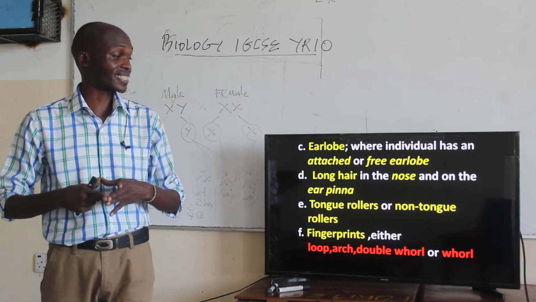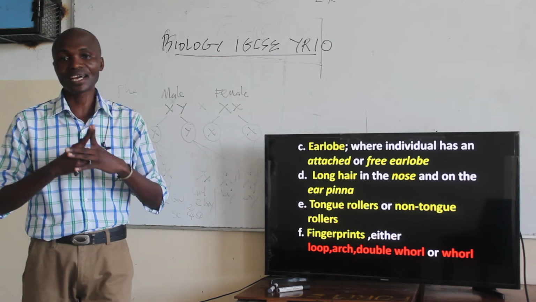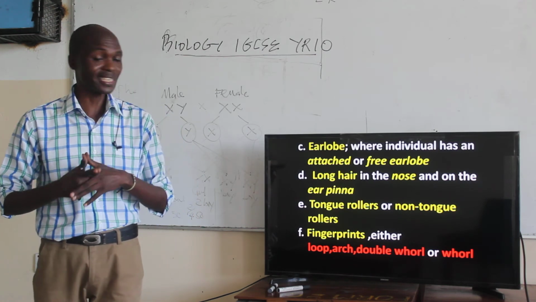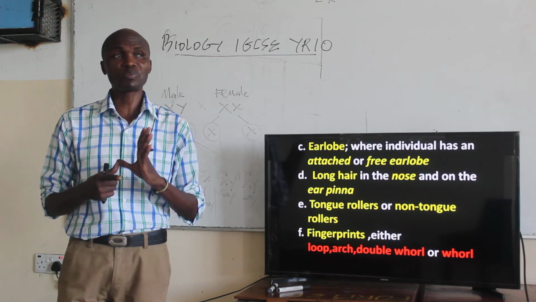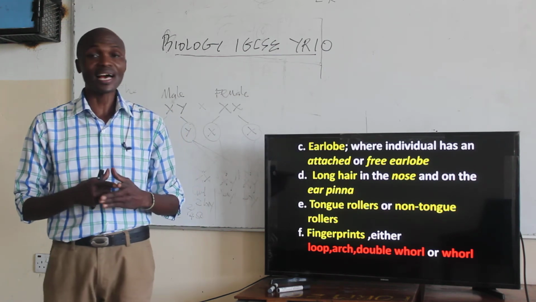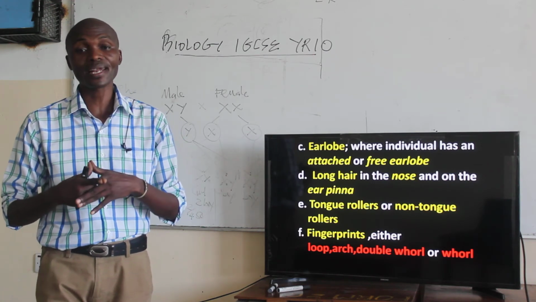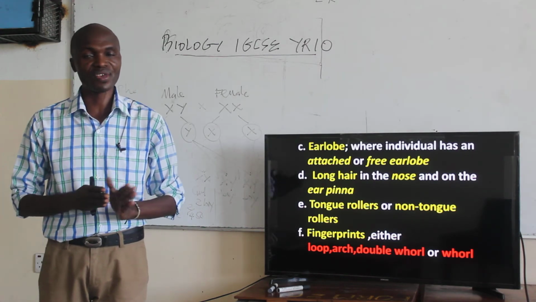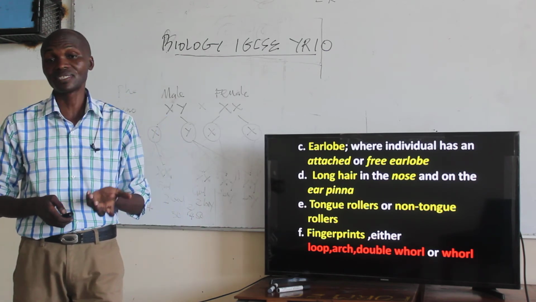Then there is the aspect of tongue rolling. We divide people into two categories, a tongue roller or a non-tongue roller. Then we have another very interesting characteristic: we look at the fingerprints. Fingerprints are classified into 5 different groups. You either have a looped fingerprint, the arc, double whorl, or a whorl. But there is no intermediate between those 5 characteristics in terms of the fingerprints that you have.